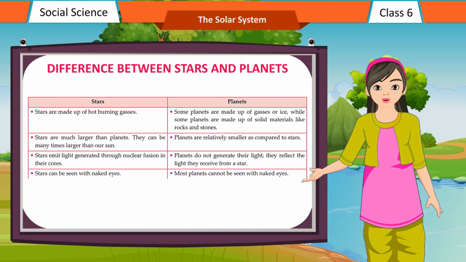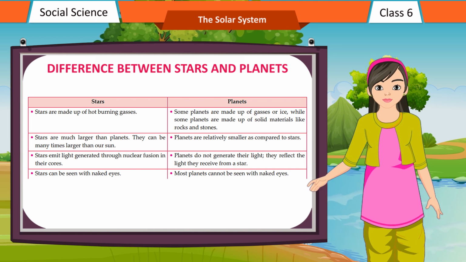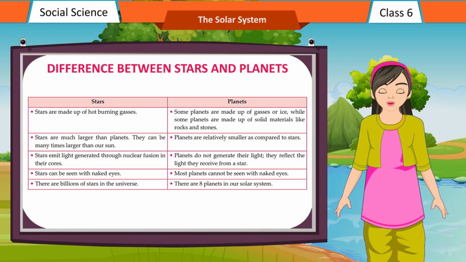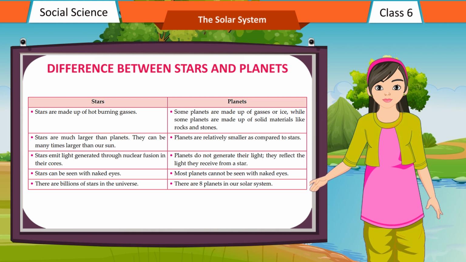Stars can be seen with naked eyes. Most planets cannot be seen with naked eyes. There are billions of stars in the universe. There are 8 planets in our solar system.